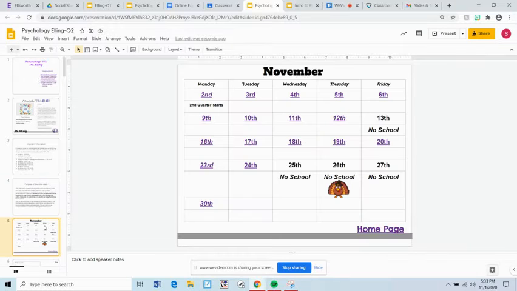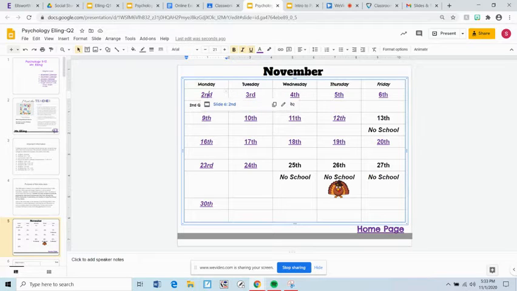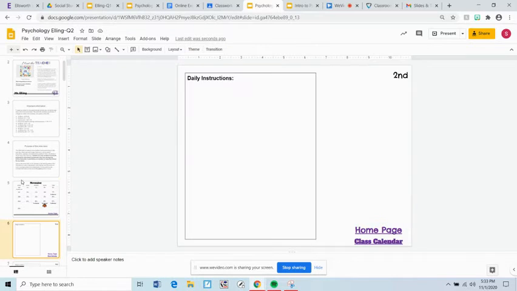If you go to the next slide, this is what we're talking about with the calendar. You can click, let's say Monday, the first day. There's a link right here you can click. It takes you to the next slide. Then here you'll see the daily instructions. I'll have links to the materials in Google Classroom put right here, probably the instruction sheet for each section. In each instruction sheet, there will also be links for you. Again, it's pretty easy. You'll see how it works as you get acclimated tomorrow.